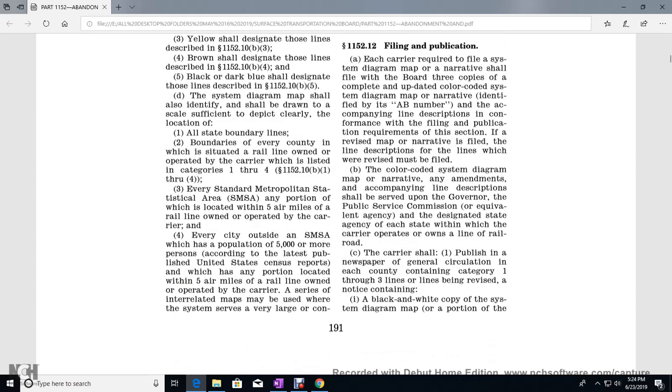1152.12, Filing and publication. Each carrier required to file a system diagram map or narrative shall file with the board 3 copies of a complete, updated, color coded system diagram map or narrative, identified with its AB number, accompanied by a description of the conformance of the filing with the publication requirements of the section.